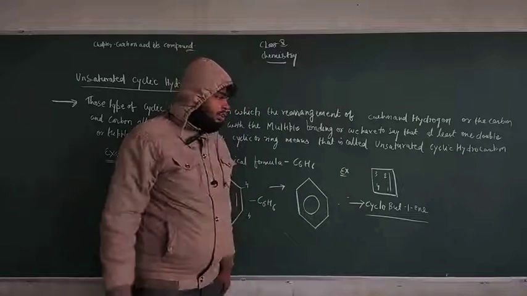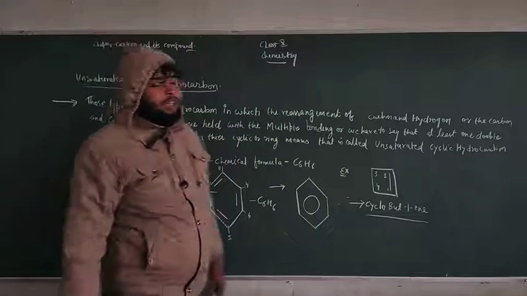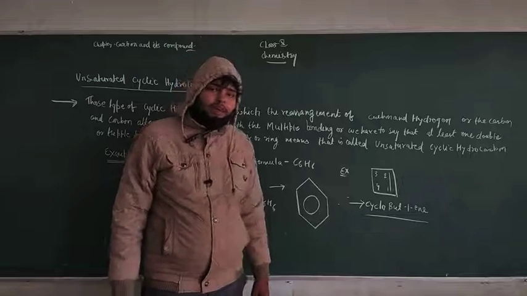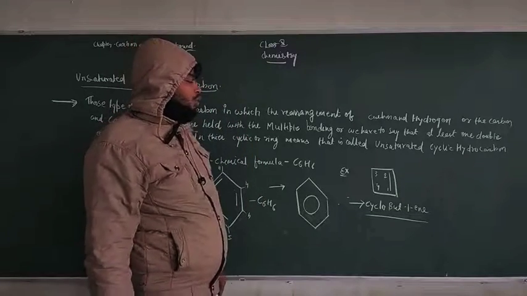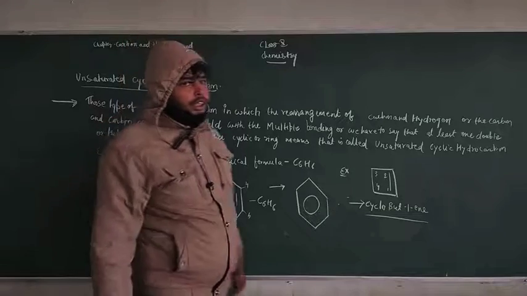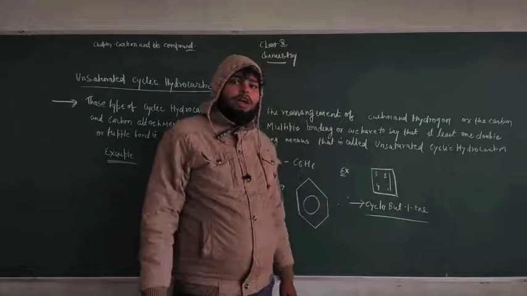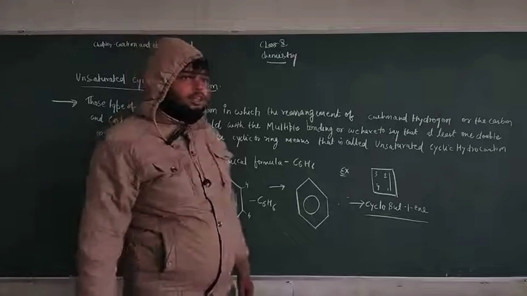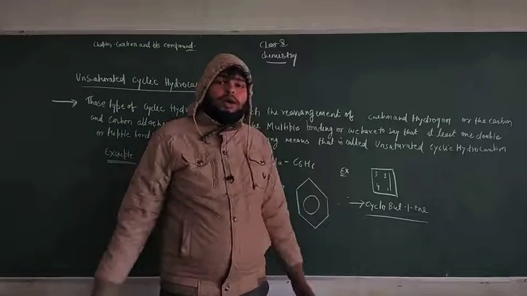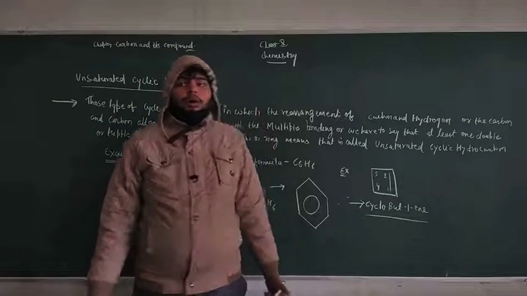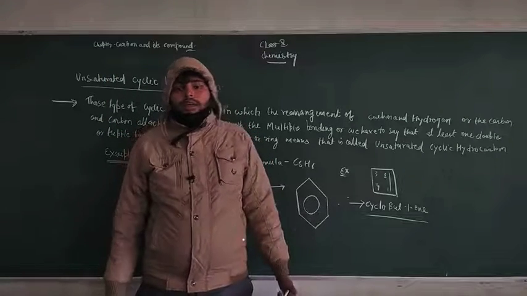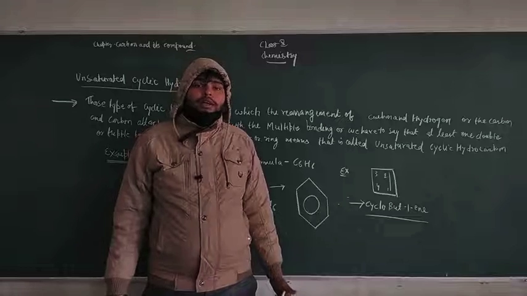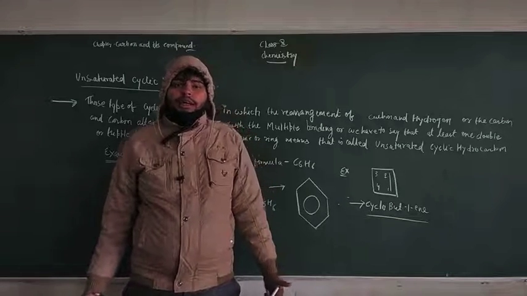I know you are thinking about the formation, that we have to discuss IUPAC naming. That means you can easily write the name of every compound. How can you write the name of any straight chain compound, and how can you write the name of a cyclic structure? For the nomenclature, the naming of organic compounds, we have to follow rules given by IUPAC, the International Union of Pure and Applied Chemistry.